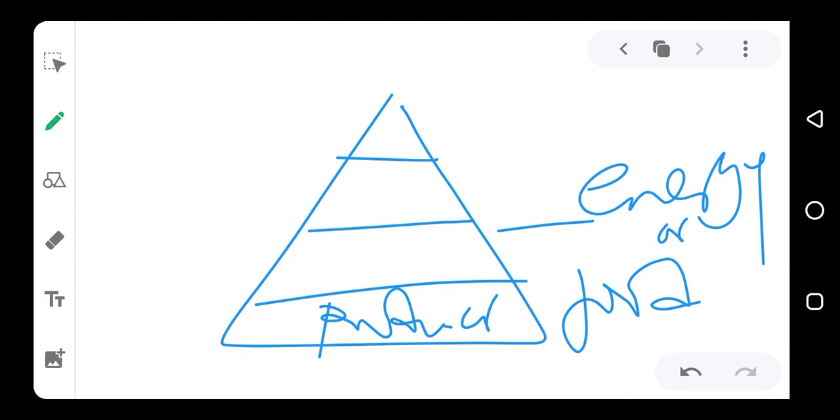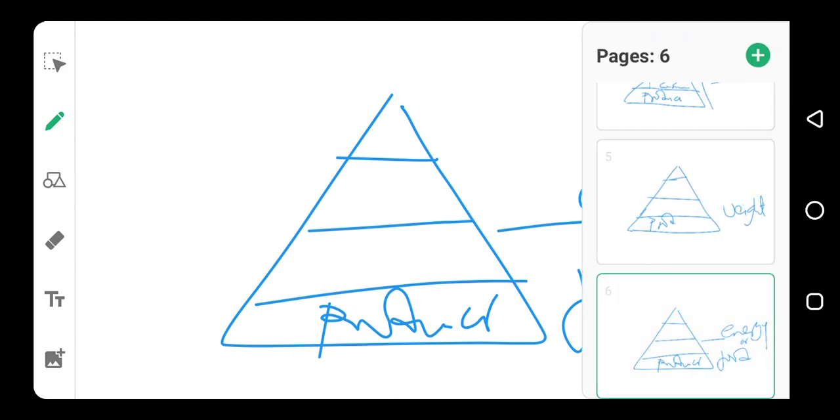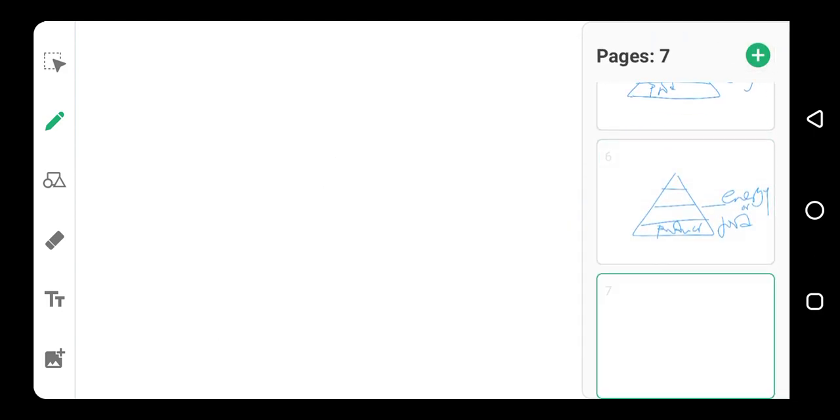So this is it about the ecological pyramids, and I believe that you can differentiate between these three different types of ecological pyramids, and also explain what the ecological pyramid means. So if you are given some organisms to represent using ecological pyramid, what you do is find which ones are the producers, which are the primary consumers, which are secondary consumers, and which are tertiary consumers.